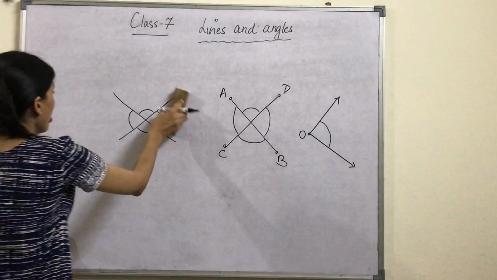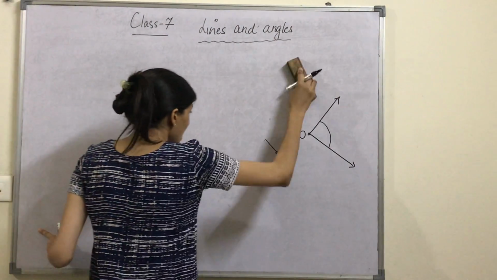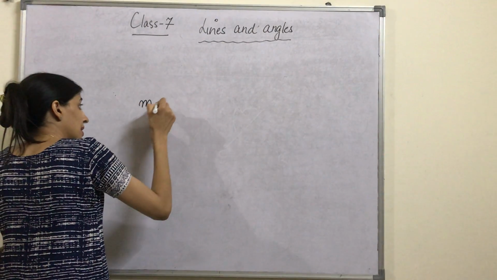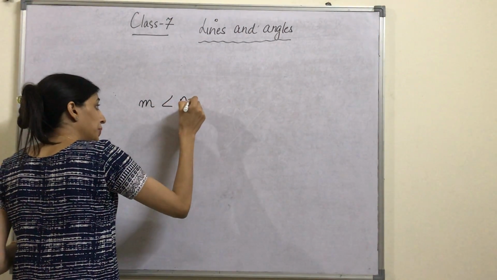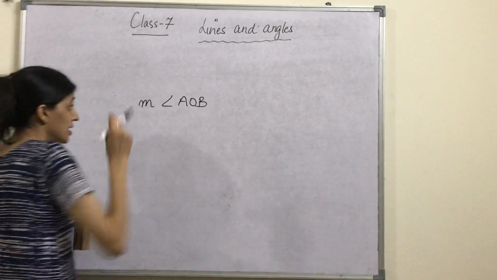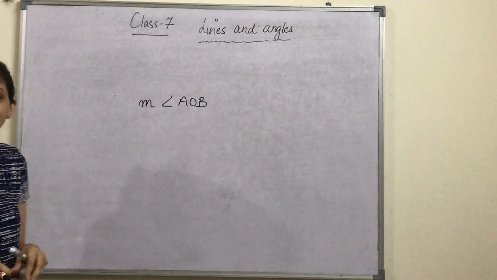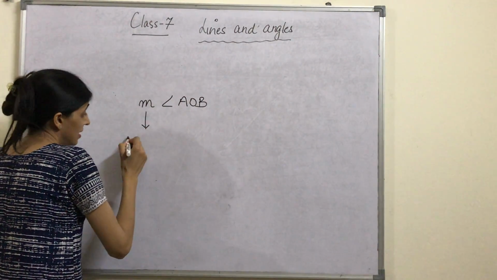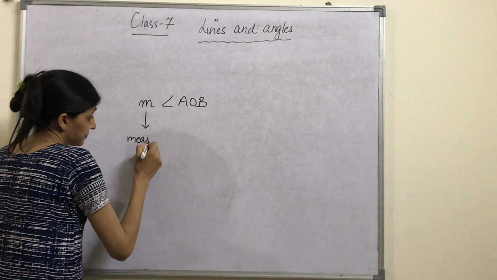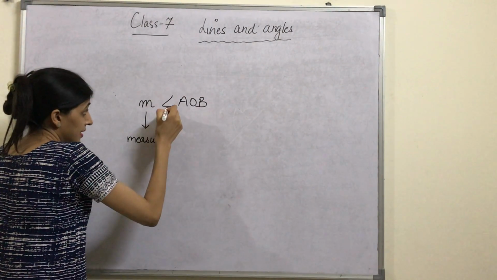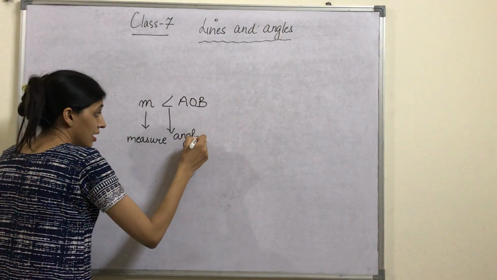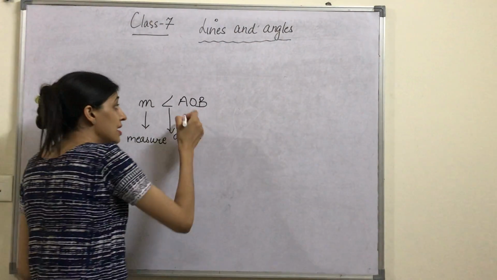Now suppose this is written to you. How do we have to read it? Small m means measure. This represents angle. And which is the angle?